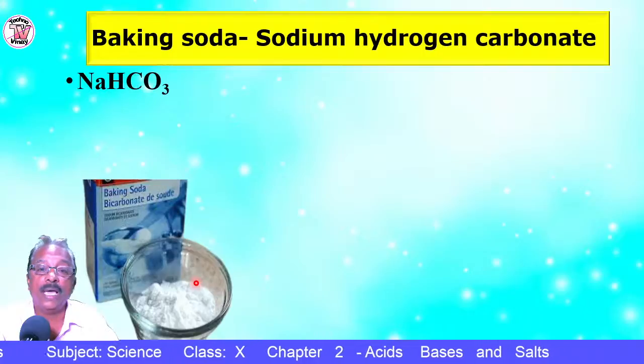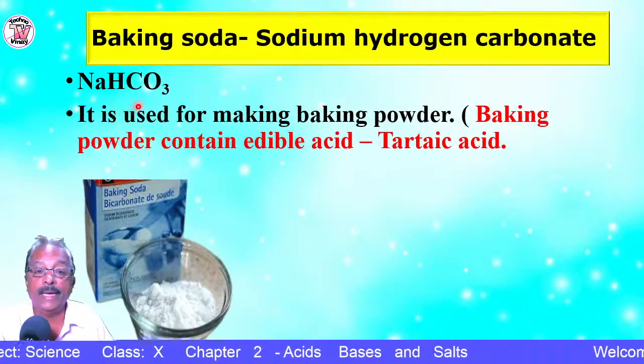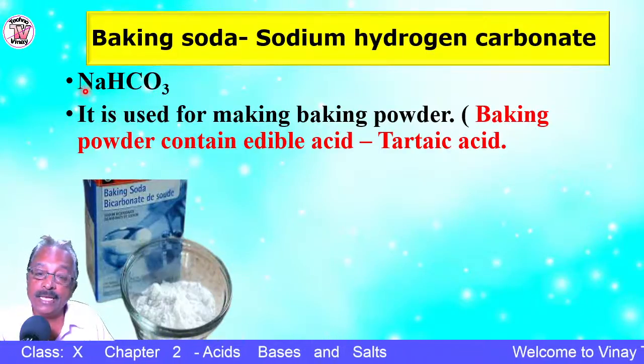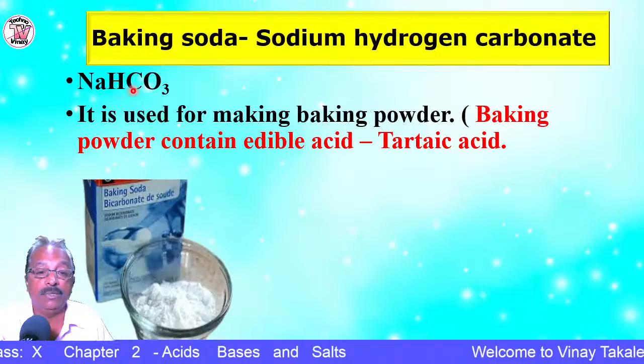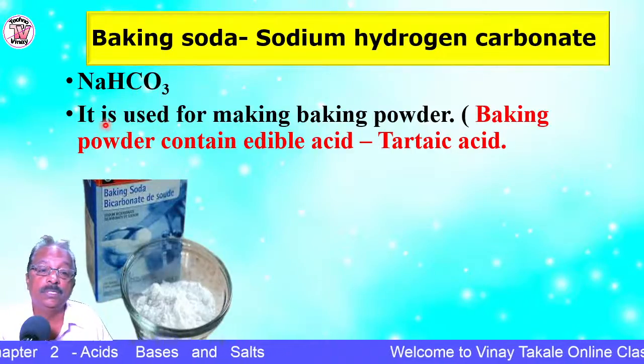The formula is NaHCO3. Na stands for sodium, H stands for hydrogen, and CO3 is carbonate. So what is the use?